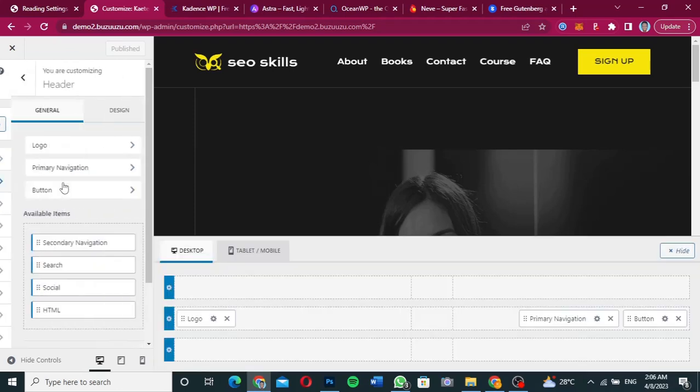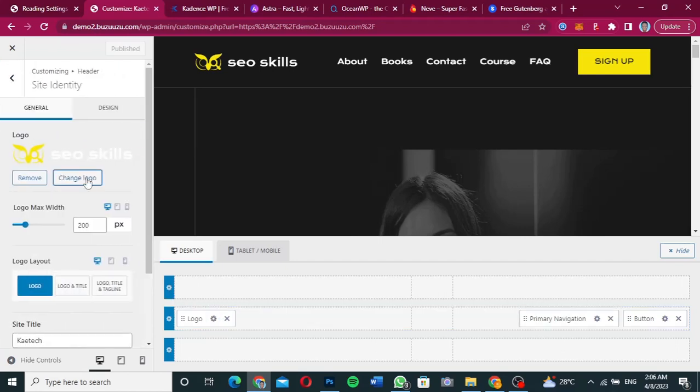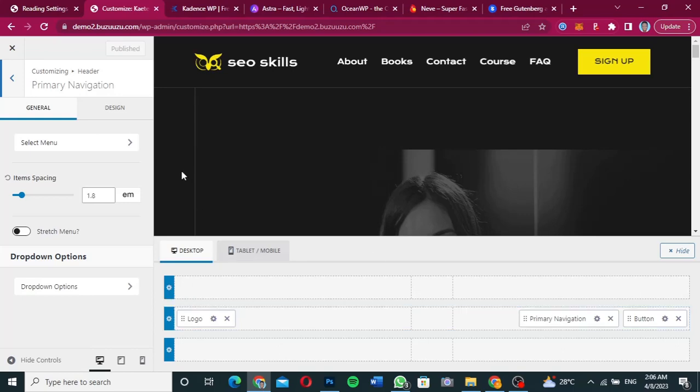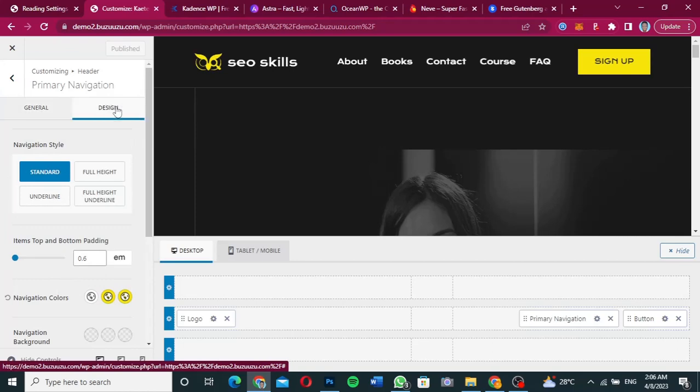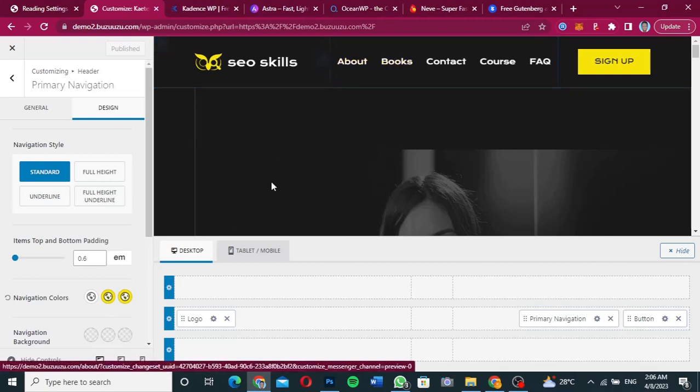So let's click on header, and as you can see, it has a header builder over here. You can just build any kind of header that you want. Here is where you place your logo. When you click on the wrench icon over here, you can change the logo, put in any logo that you want. When you go to the primary navigation, you can click over here, select the navigation, and change the design of how you want the navigation to look. As you can see, the navigation colors and all those things, when you hover on it, it's yellow. When you hover on all the navigation, it's yellow.